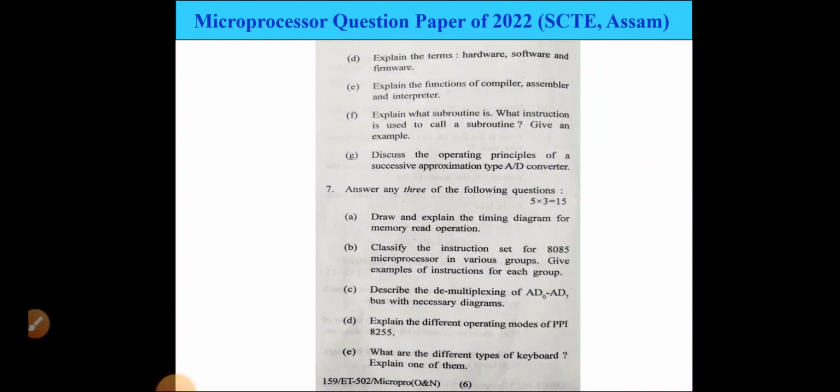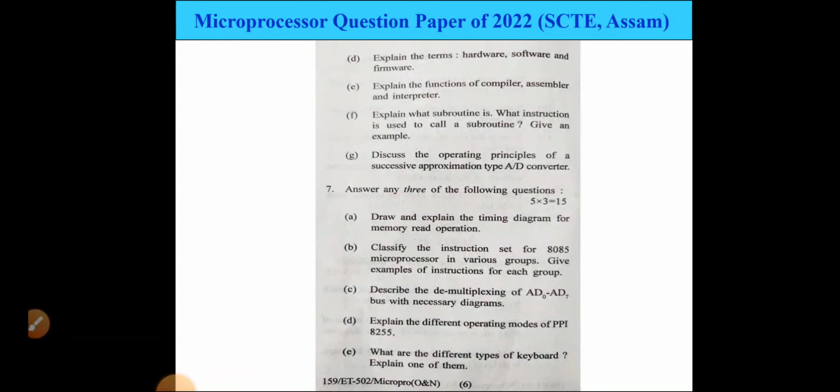Question D, explain the terms hardware, software and firmware. Question E, explain the function of the compiler, assembler and interpreter. Question F, explain what a subroutine is, what instruction is used to call a subroutine, give an example. G, discuss the operating principle of a successive approximation type analog to digital converter.